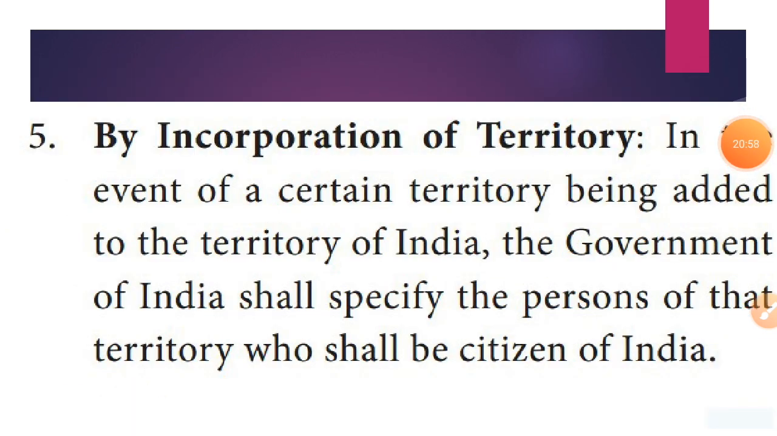The next is by incorporation of territory. In the event of a certain territory being added to the territory of India, the government of India shall specify the persons of that territory who shall be citizens of India. For example, recently Jammu and Kashmir was added to our country. So the people who lived in Jammu and Kashmir get the citizenship of our country.